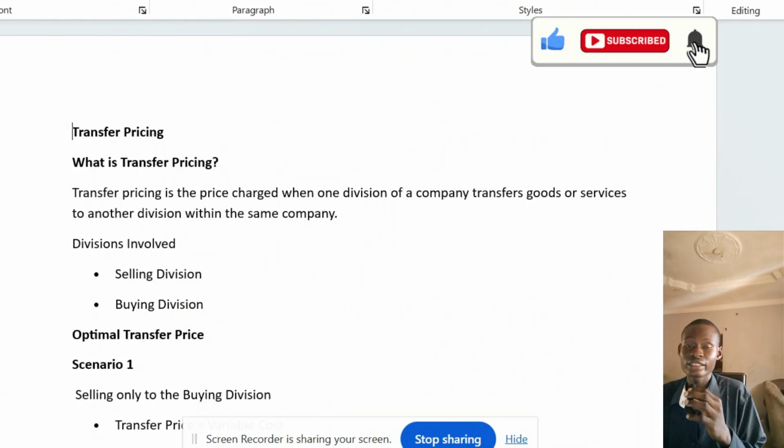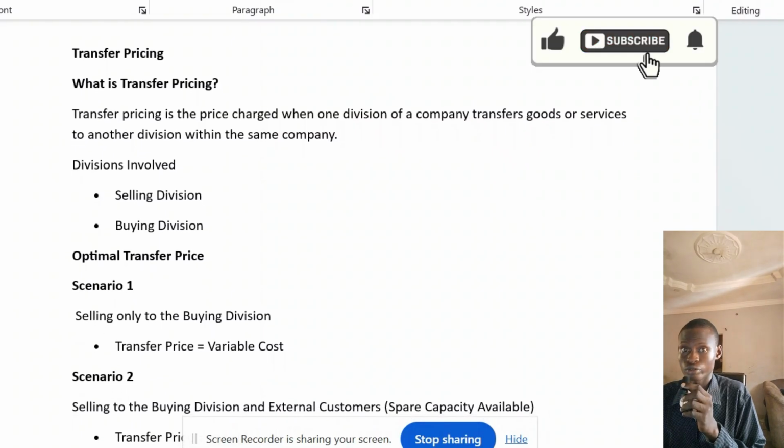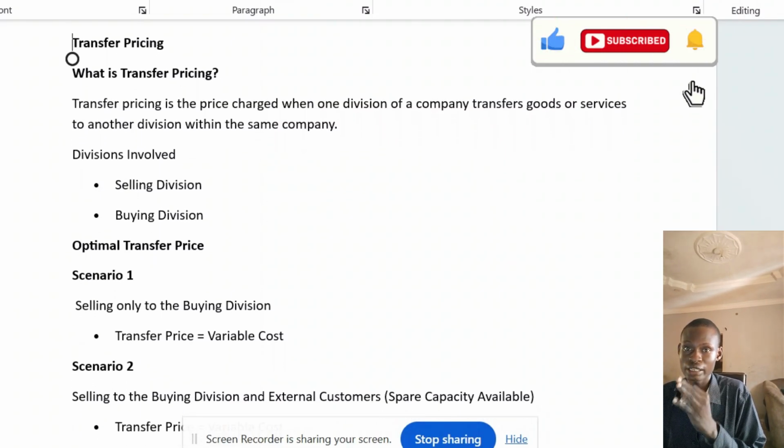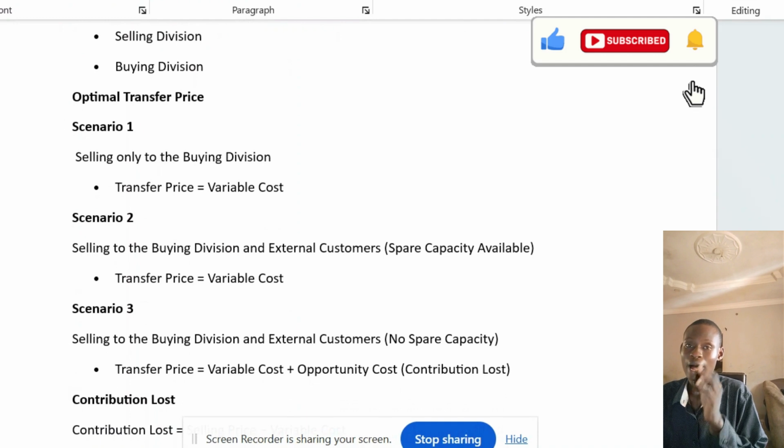I gave three scenarios for when you want to determine your optimal transfer price. Scenario one, selling only to the buying division: then the transfer price will be the variable cost. Scenario two, selling to the buying division and an external customer and there is spare capacity: the transfer price is still the variable cost.